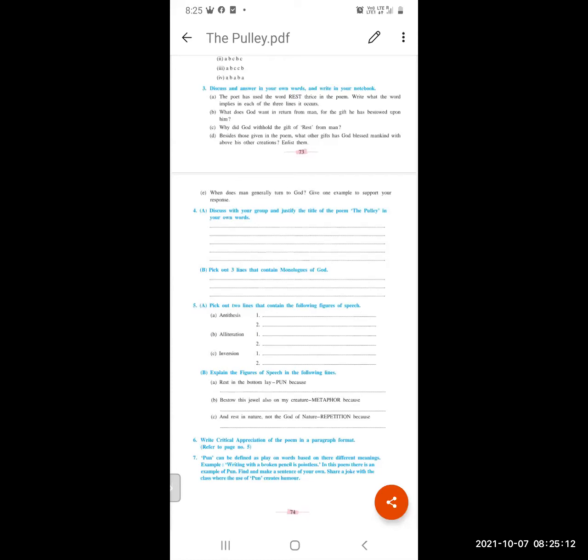Question E: When does man generally turn to God? Give an example to support your response. Answer: man generally turns to God when he is troubled or is facing some difficulty.